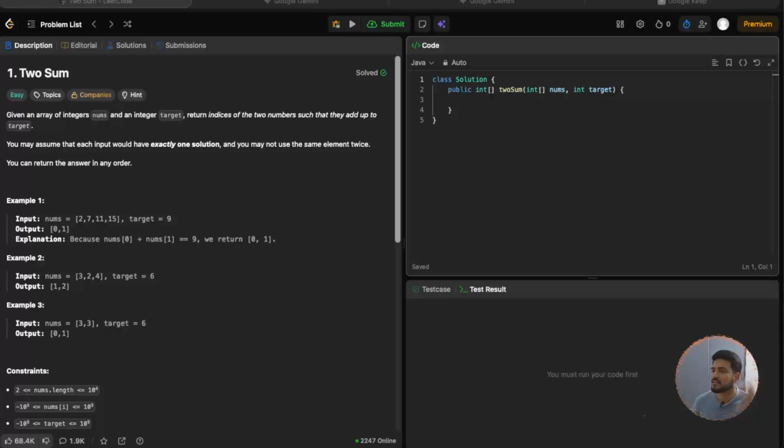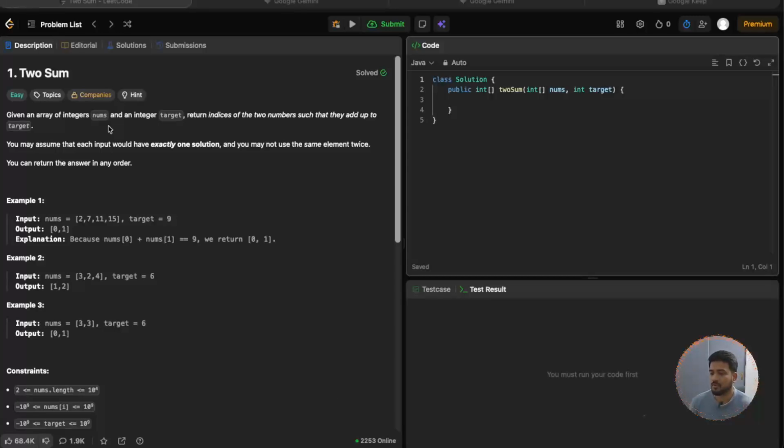It's 11:23 at midnight, and if you can see the number of online people, there are 2,245 online and still more are coming. If that is the scenario, then you can understand how important or how famous this problem is. When you start giving interviews, this question might appear once or multiple times.